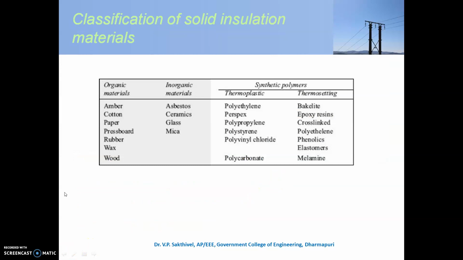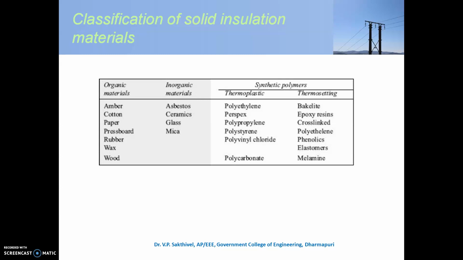This table presents the classification of solid insulation, that is organic material and inorganic material. We are using mica, glass, ceramics. Then among synthetic polymers we are using polyethylene and so on. Then the last topic is composite dielectric. Composite dielectric is nothing but a combination of different dielectrics, that is solid, liquid and gaseous combinations. Such insulation systems are called composite dielectrics.